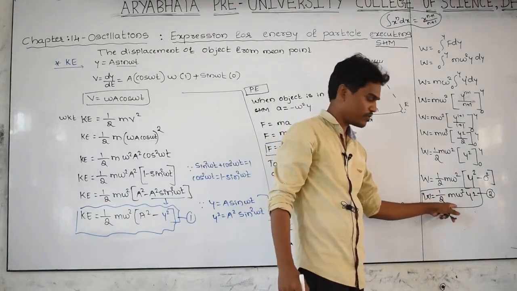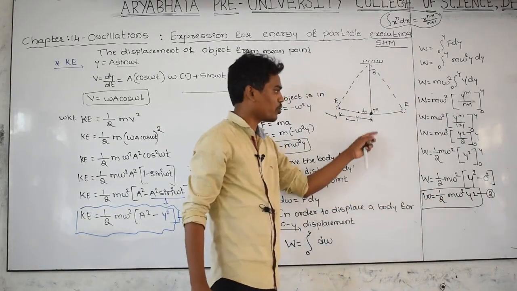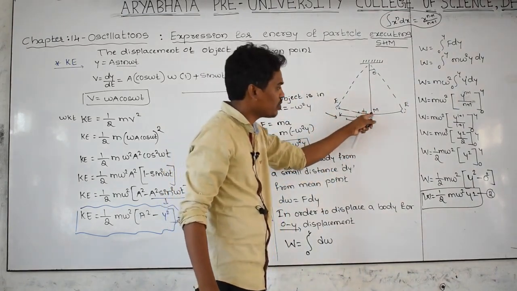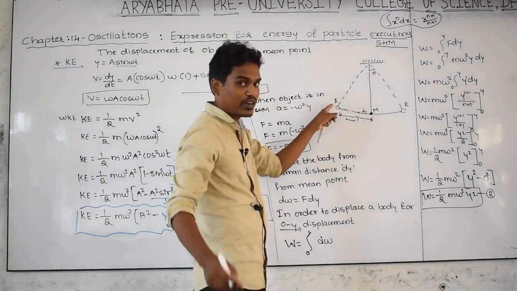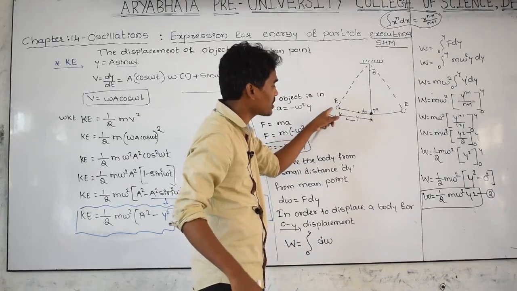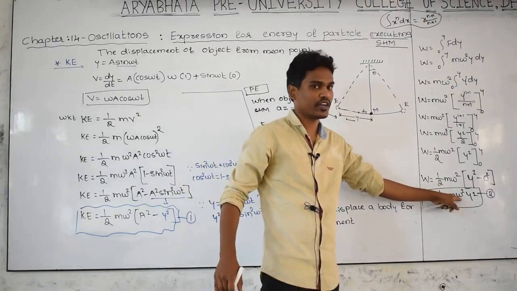What is this equation? If you apply force on the body, it is displacing from this point to this point. Then what is the work done on the body in order to displace it from mean point to extreme point? This much work has to be done.